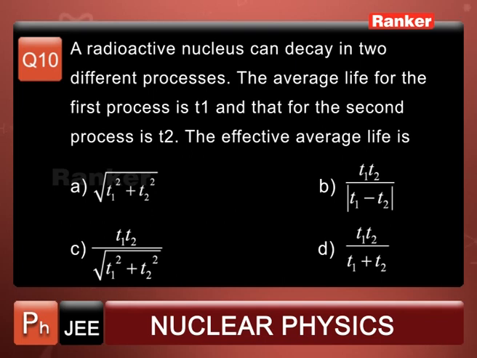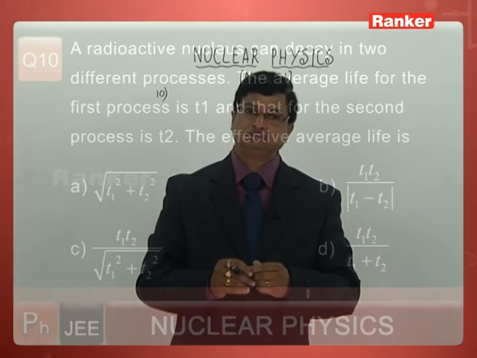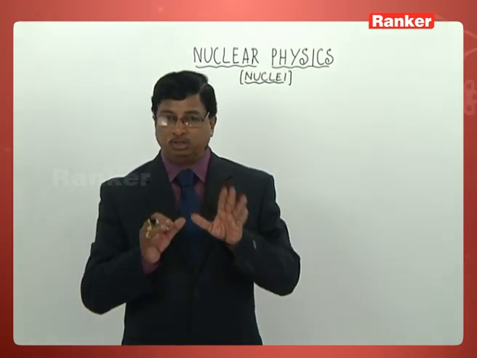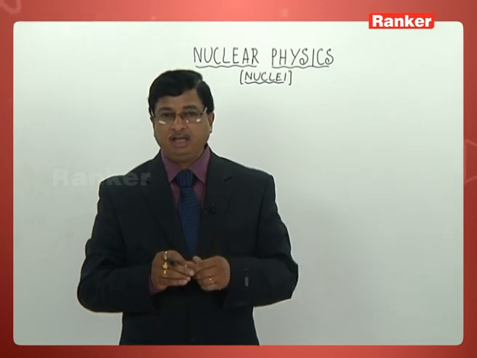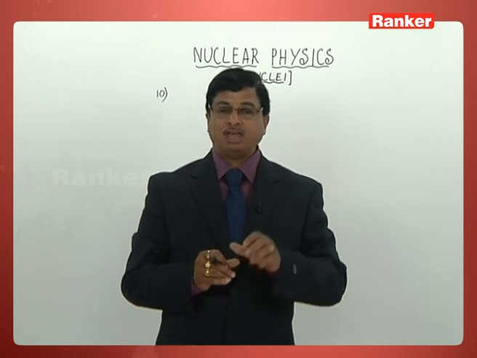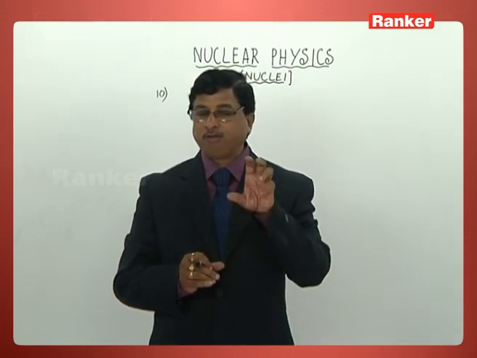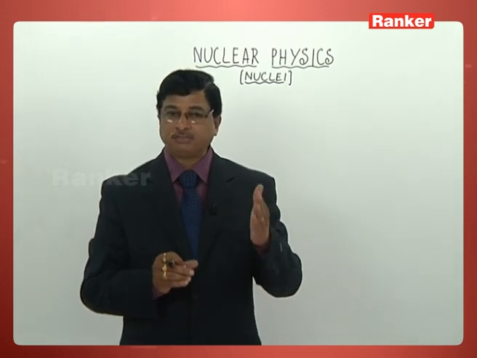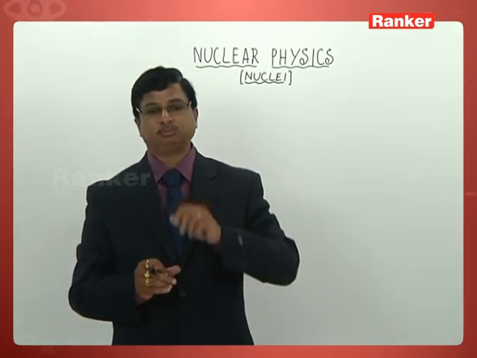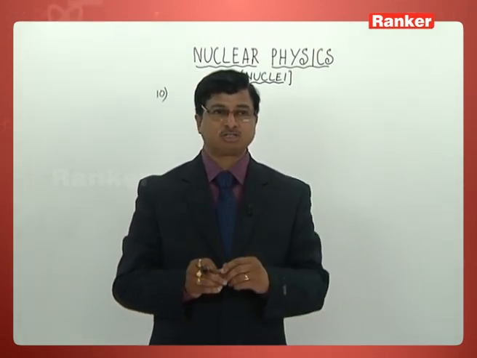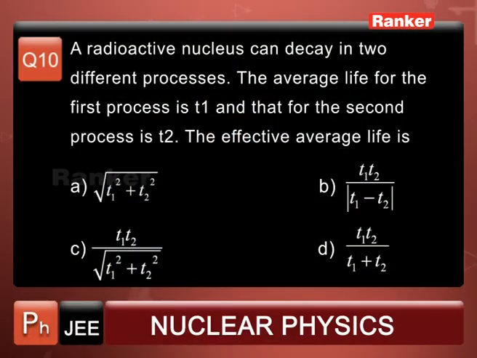The effective average life is how much? That is the question. I once again repeat: a radioactive nucleus can decay in two different processes, with average lives T1 and T2. The effective average life is how much?